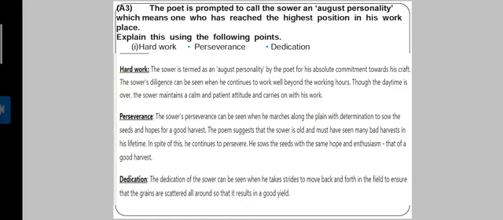The poem suggests that the sower is old and must have seen many better harvests in his lifetime. In spite of this, he continues to persevere. He sowed the seed with the same spirit, hope and enthusiasm for a good harvest. Dedication. The dedication of the sower can be seen when he takes strides to move back and forth in the field to ensure that the grains are scattered all over the field so that it results in a good yield.